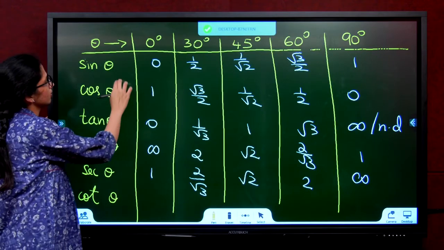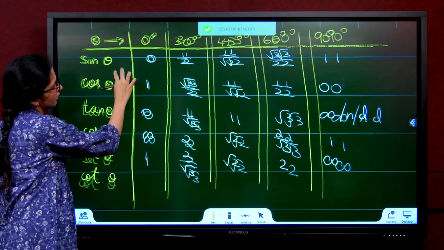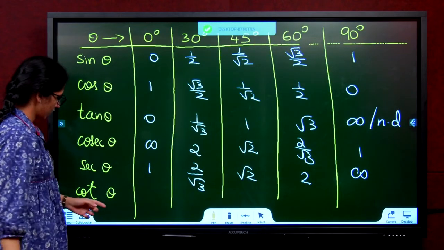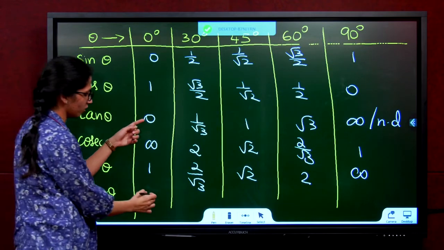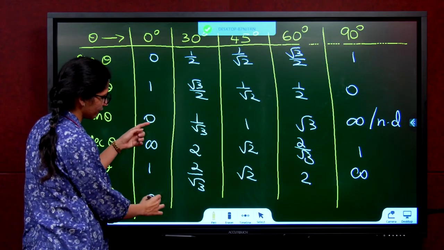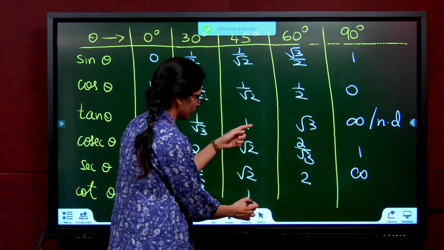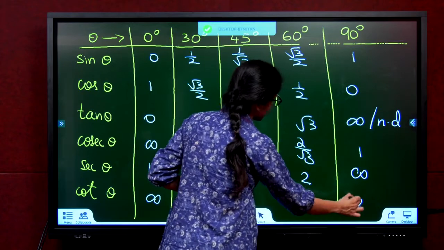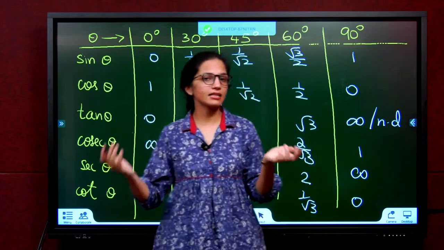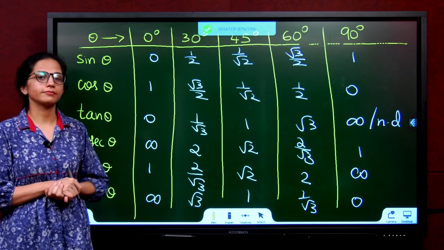Coming to the last one, that is nothing but our cot. Cot theta, reciprocal of tan. Reciprocal of 0, infinity. 1 by root 3, root 3. 1, 1. Root 3, 1 by root 3. Infinity, 0. 0 and infinity are reciprocals of each other. So now our table is formed.